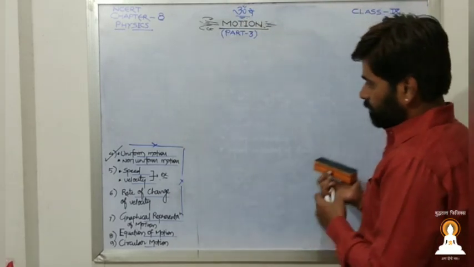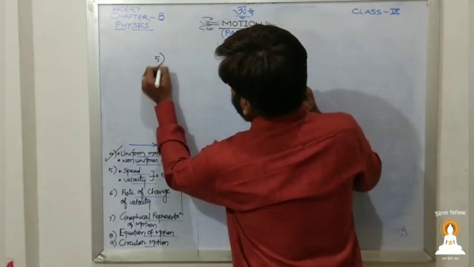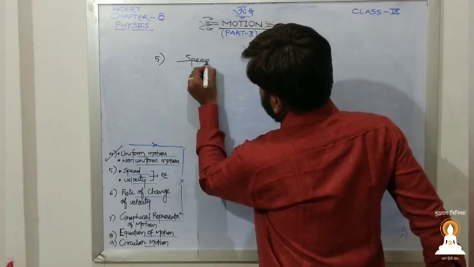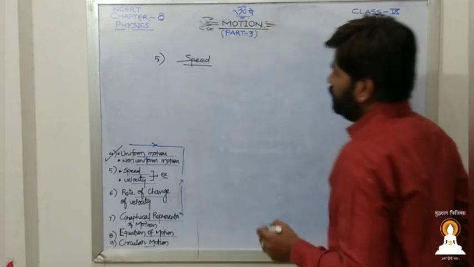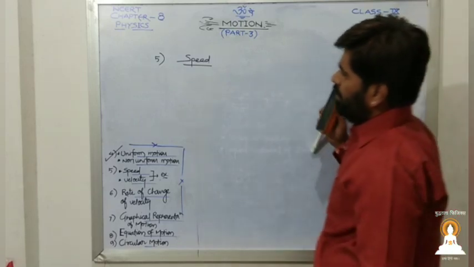Now the next one is the fifth portion, point number 5, that is speed. Speed is quite a common word which we use in our general life.